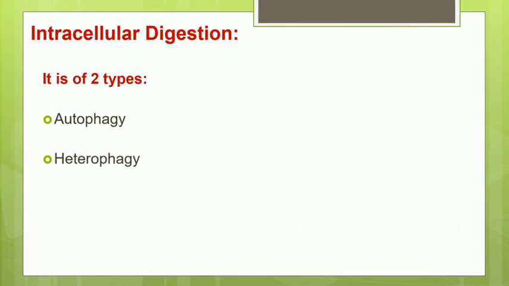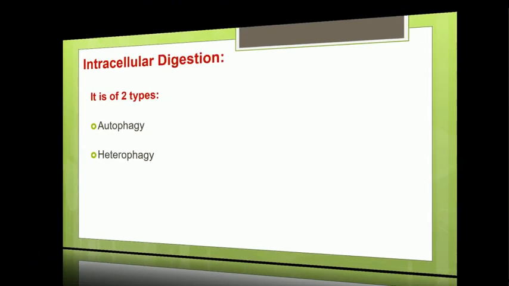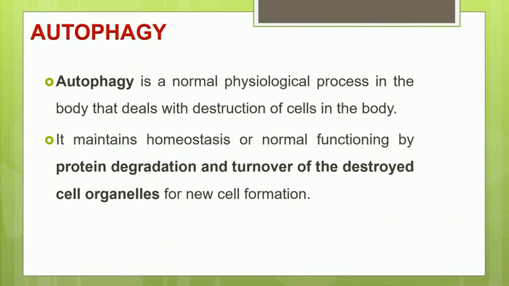Okay, now the first function of the lysosome is intracellular digestion. That means breaking down of the materials inside the cell. So this intracellular digestion is further of two types, autophagy and heterophagy. We have already discussed this in short. Now we will see in detail what is meant by autophagy and heterophagy. So let us study the first type, autophagy.